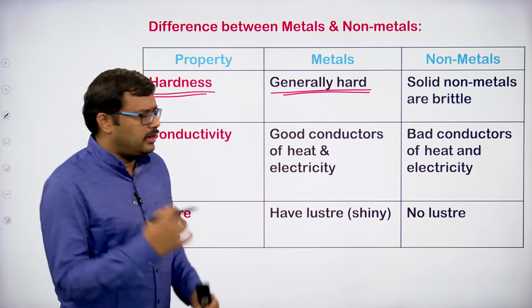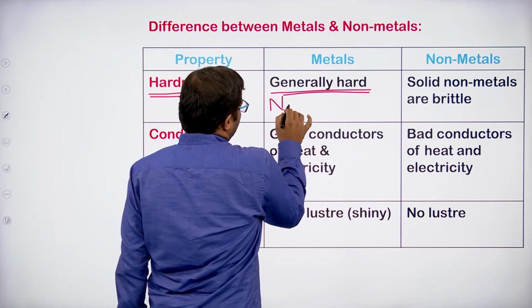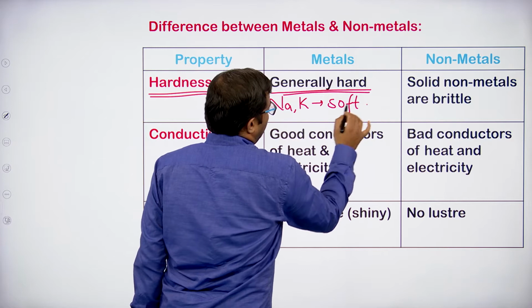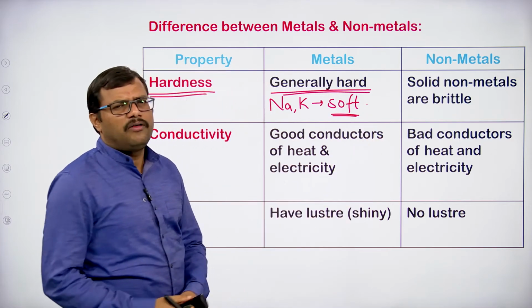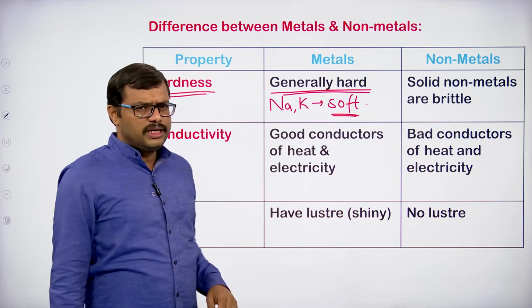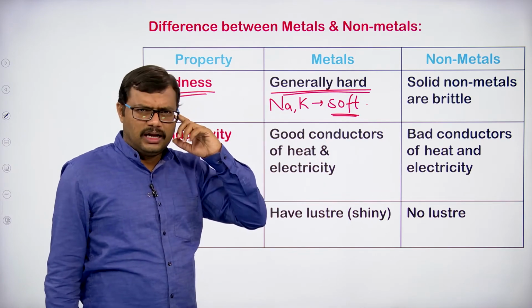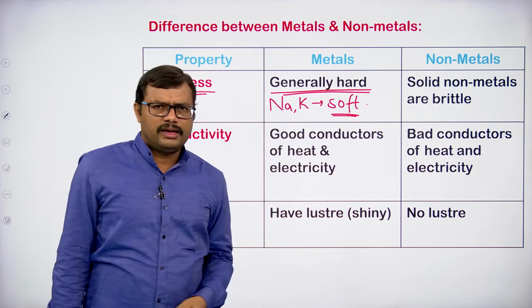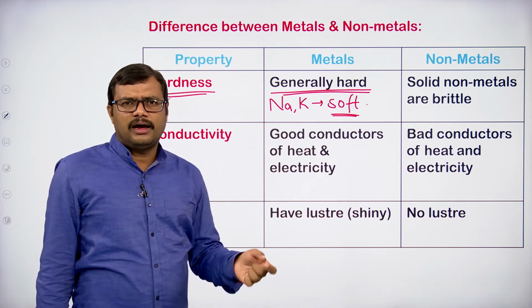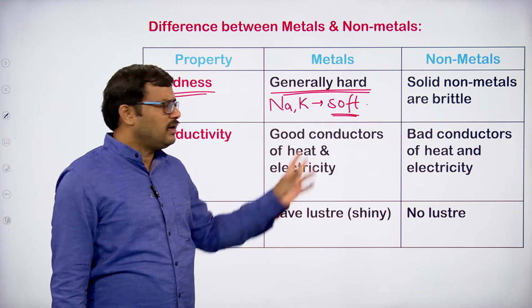But of course we can write sodium and potassium, they are soft metals. Generally most of the metals are, there is no doubt, existing as solids, so we expect them to be very, very hard. Sodium and potassium, they are also solid, but they are very soft solids.